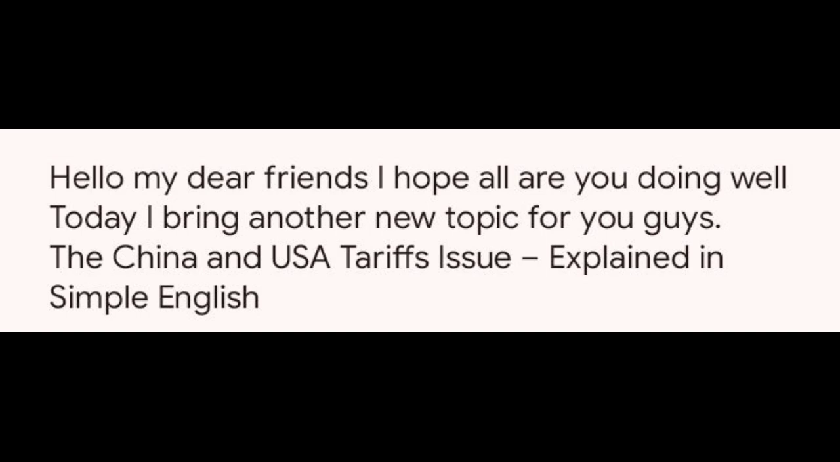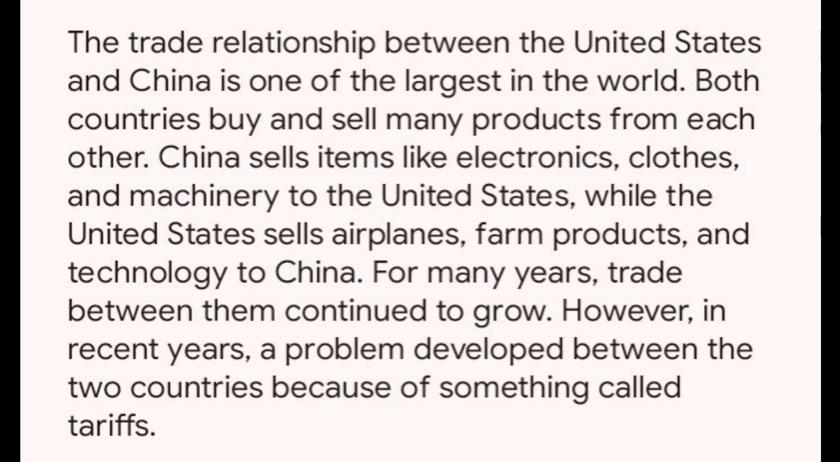The China and USA tariffs issue. Explained in simple English, the trade relationship between the United States and China is one of the largest in the world. Both countries buy and sell many products from each other. China sells items like electronics, clothes, and machinery to the United States, while the United States sells airplanes, farm products, and technology to China. For many years, trade between them continued to grow.